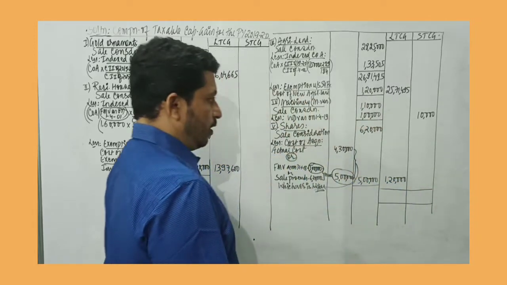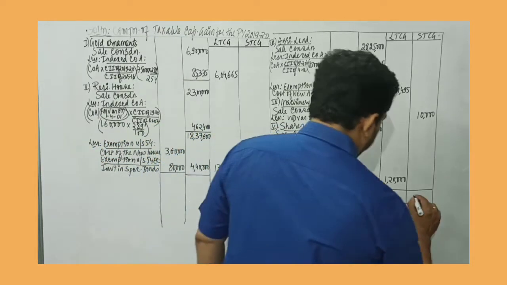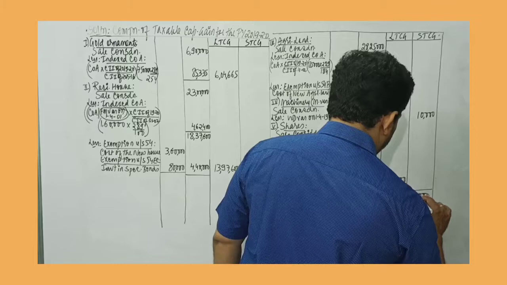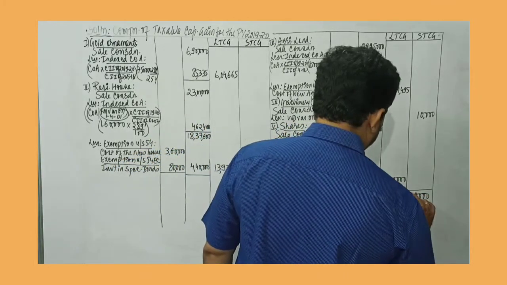Now we can just total the columns. So the short-term capital gain value is 10 lakh rupees. And the long-term capital gain, 5 plus 5 is 10.